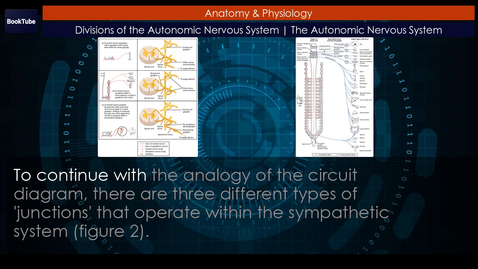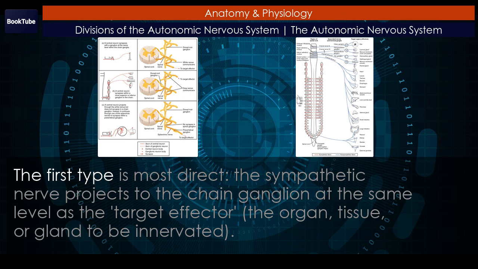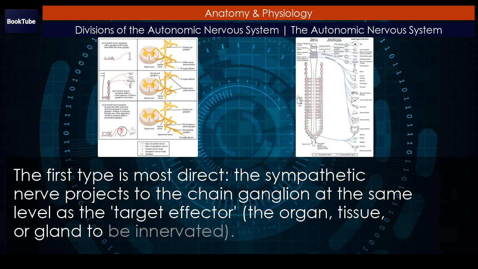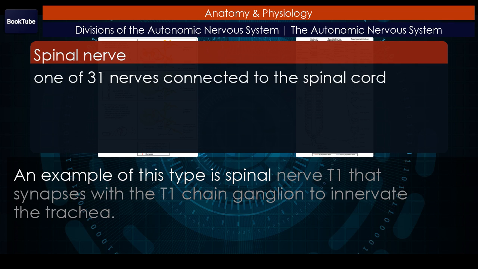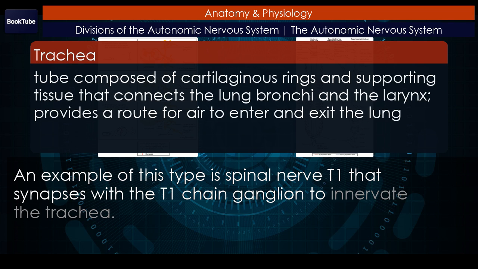To continue with the analogy of the circuit diagram, there are 3 different types of junctions that operate within the sympathetic system. Figure 2. The first type is most direct. The sympathetic nerve projects to the chain ganglion at the same level as the target effector: the organ, tissue, or gland to be innervated. An example of this type is spinal nerve T1 that synapses with the T1 chain ganglion to innervate the trachea.